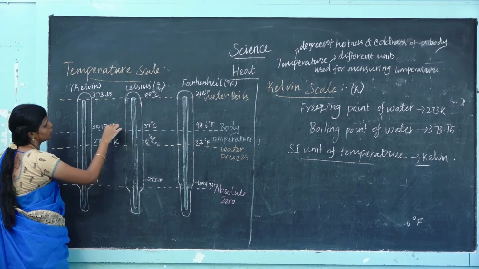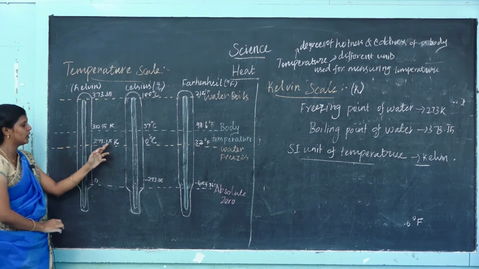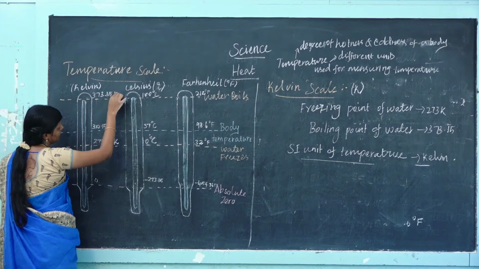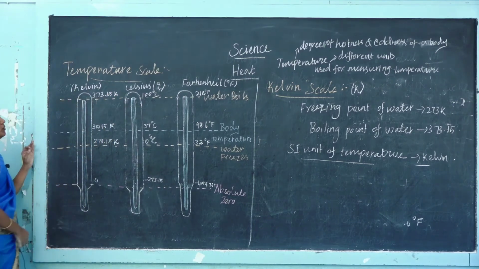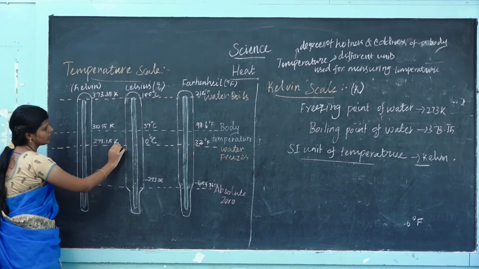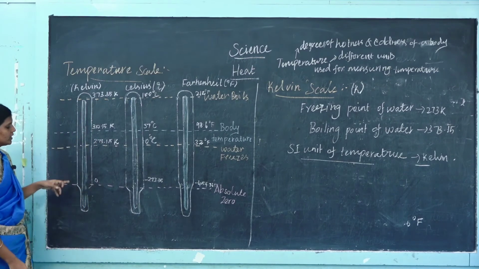Kelvin is denoted by K. The freezing point of water is 273.15 Kelvin and the boiling point of water is 373.15 Kelvin. This is the upper fixed point and this is the lower fixed point. The SI unit of temperature is also Kelvin.